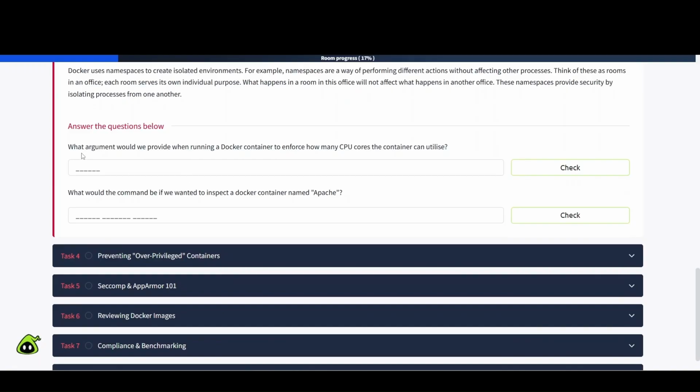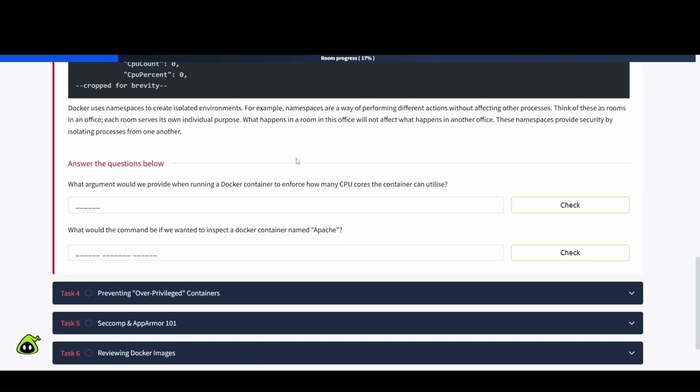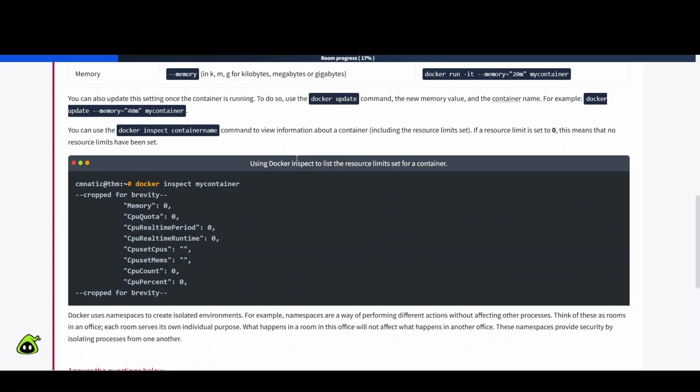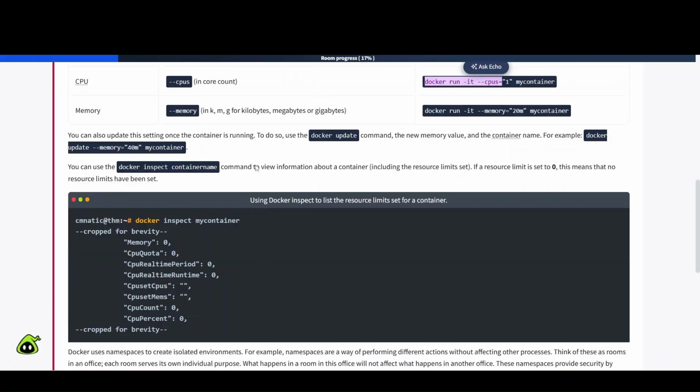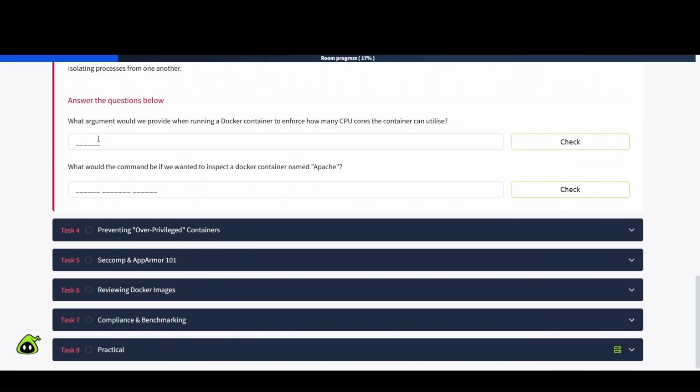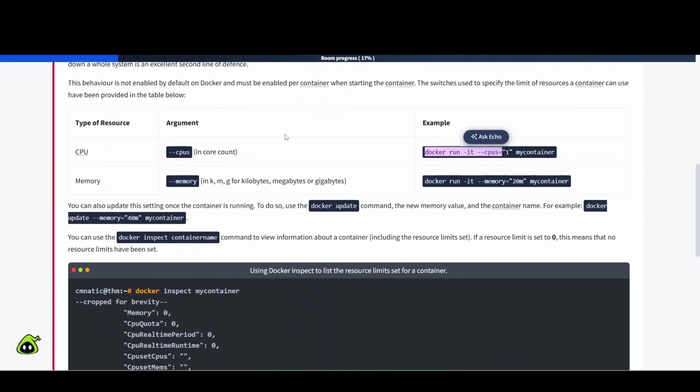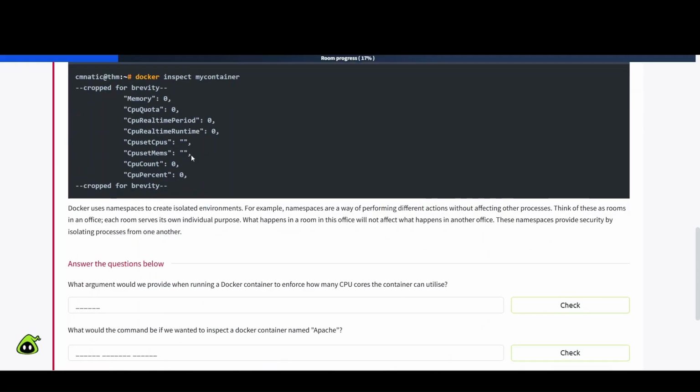Question time. What argument would you provide when running a Docker container to enforce how many CPU cores the container can utilize? Okay, so let's see here. It would be this here, docker run -it, then --cpus equals whatever, right? Okay, so we just need the argument, which is going to be this --cpus. So let's just go ahead and grab this and plug that in as our answer there. Okay, if I can highlight correctly. There we go.